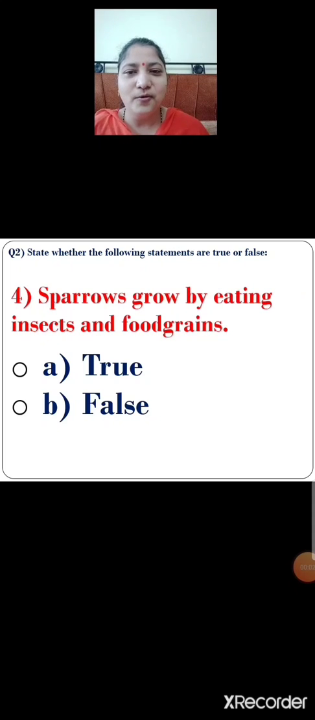Next. Number 4. Sparrows grow by eating insects and food grains. Is it correct? Is it true? Yes, it is true. So, which option will you select? Option A. True. Sparrows grow by eating insects and food grains. The answer is true. So, what will you do? You will click on the correct option. Let us click option A. Option A. True. Okay. Sparrows grow by eating insects and food grains is true.